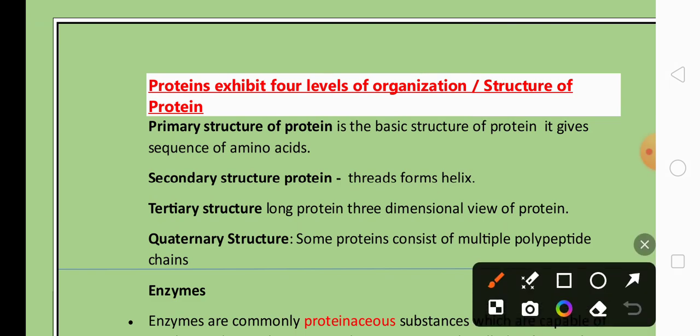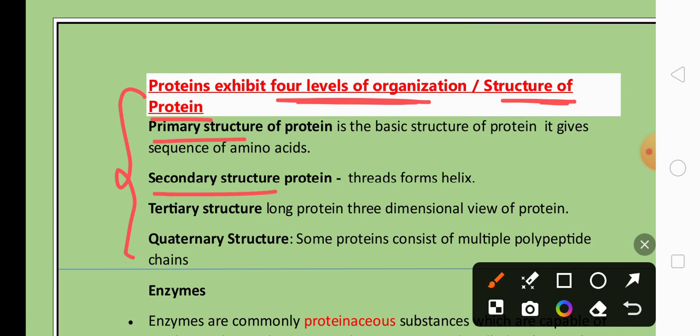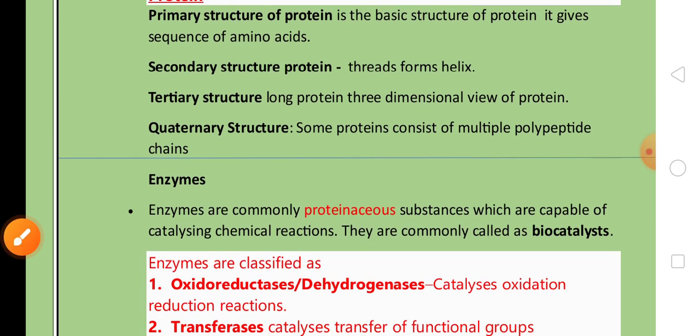Then protein, very important for 4 or 5 marks. Protein can exhibit 4 levels of organization, or about the structure of protein they are going to ask. The 4 levels of organization of protein are primary structure, secondary structure, tertiary structure, and quaternary structure. So about this, it is very important to the exam.